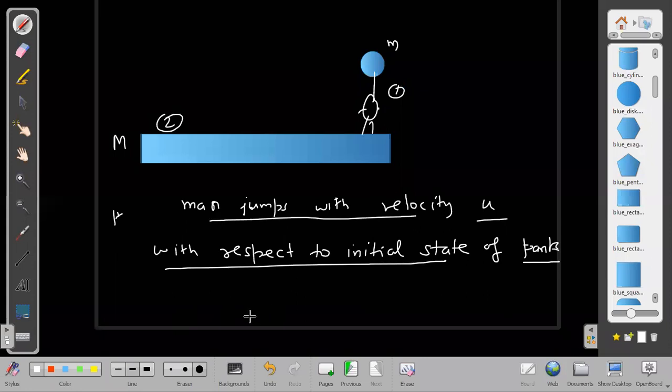If man is number 1 and Planck is number 2, listen, let me please finish it first. Man is 1 and Planck is 2. So V1 minus V2 is the meaning of final relative velocity.